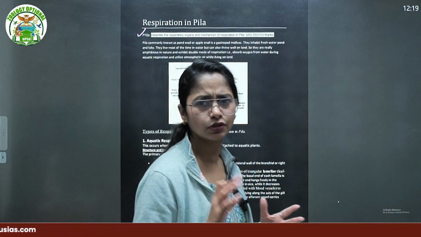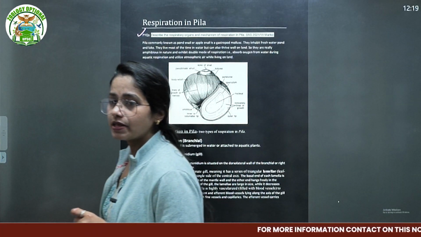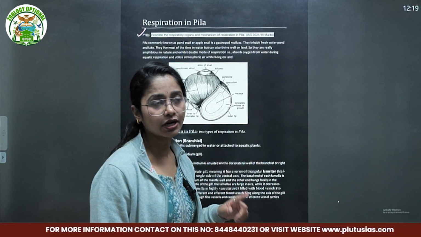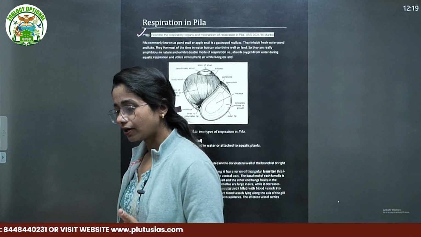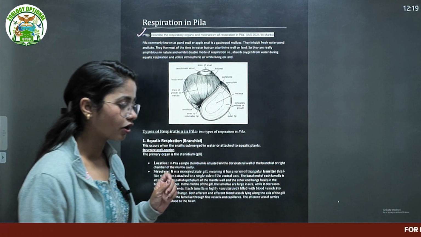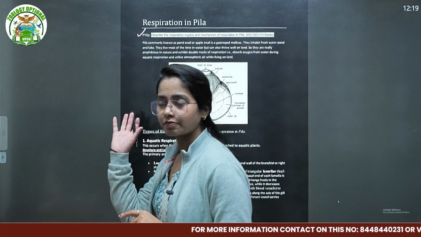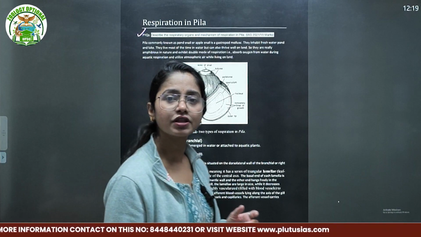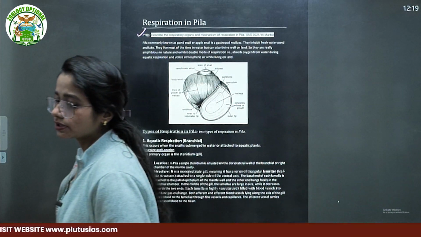Of course, we will not go into the torsion and detorsion process now. The second type is branchial, or the ctenidium. This kind of respiration occurs when organisms live in an aquatic habitat. The third type is pulmonary, or the lung sacs. This generally occurs when the organism is on the land surface. In Pila also, pulmonary respiration occurs, as the organism lives in water and also on land. So overall, these are the three types of respiration.